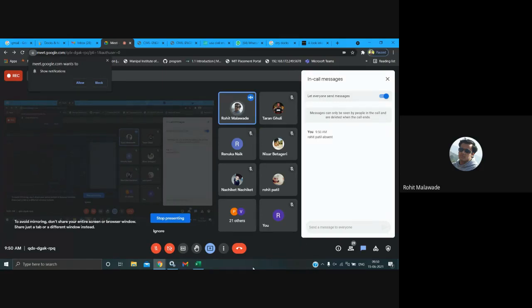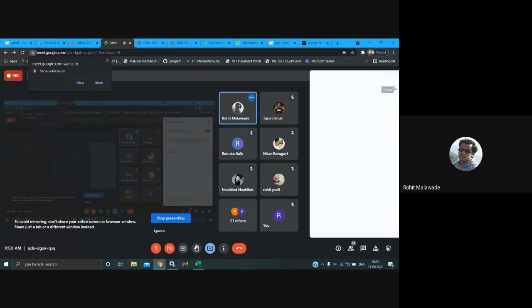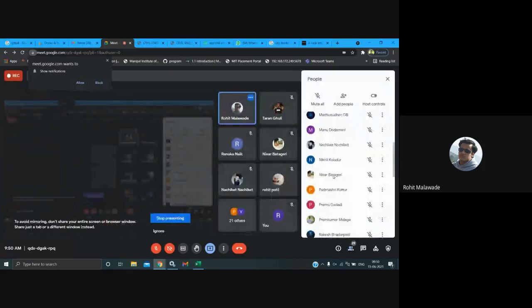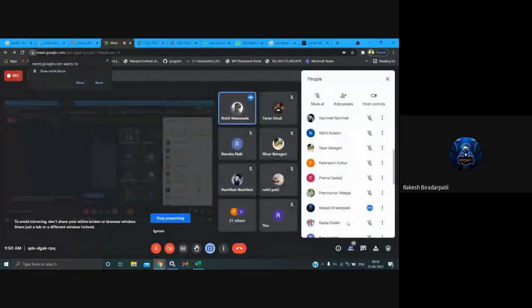Okay, very good. Rakesh Biradar Patil, can you tell me what is a wet dock? Sir, wet docks are used for loading and unloading of passengers and cargo. Very good. Okay, fine. We'll go ahead.